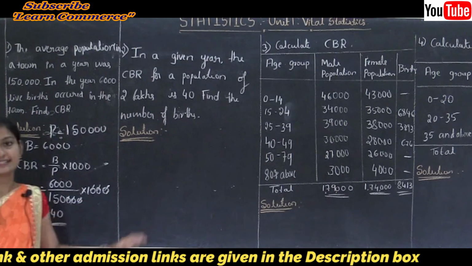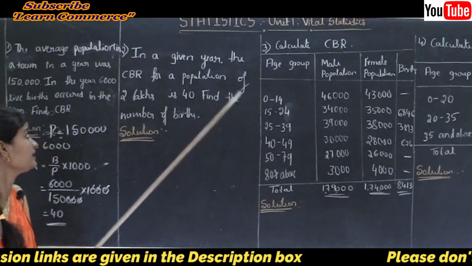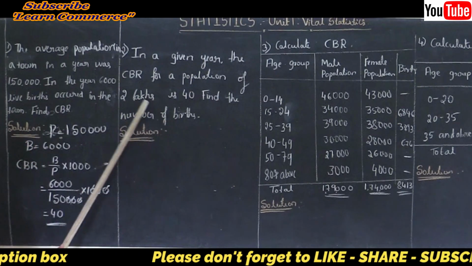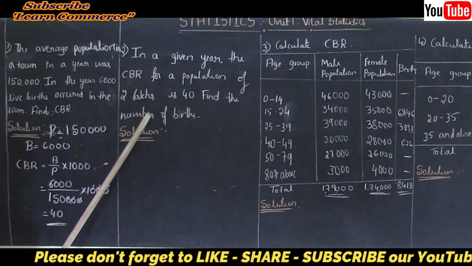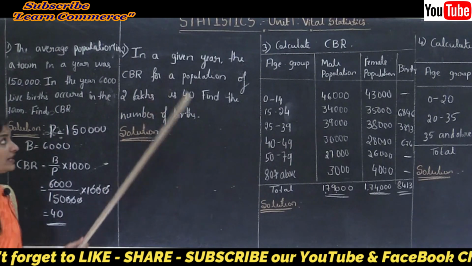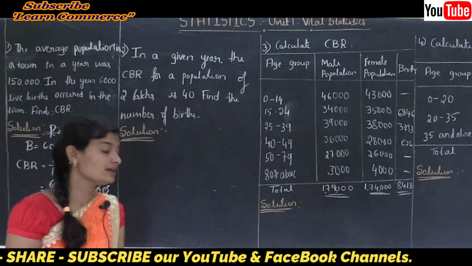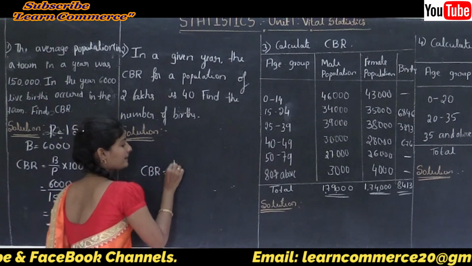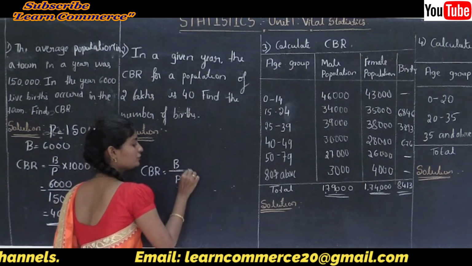Okay, next let's see the second question: in a given year the CBR for a population of 2 lakhs is 40. Find the number of births. First I will write the formula. The CBR formula is B divided by P into 1000.